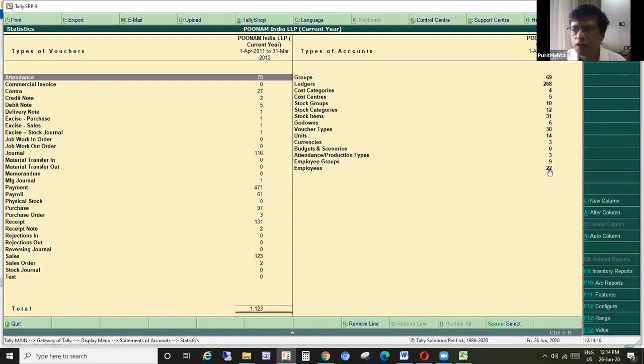How many employees are there? 22. Ledgers 268, and so on. To understand the efficacy of data, or whether the data is complete or not, from one company to another company, when we are doing an export, import, or whatever it is, from an audit perspective also, we should keep a note of this screen, that for each type of transaction, how many transactions are there.